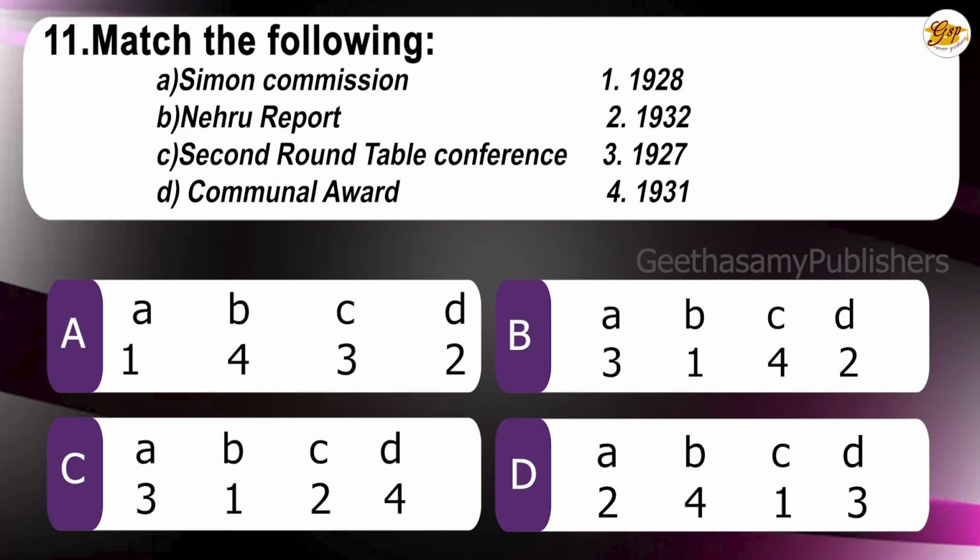11th question. Match. Simon Commission, 1928. Nehru Report, 1932. Second Round Table Conference, 1927. Communal Award, 1931. The correct choice is B, 3, 1, 4, 2. So that's Simon Commission, 1927. Nehru Report, 1928. Second Round Table Conference, 1931. Communal Award, 1932.